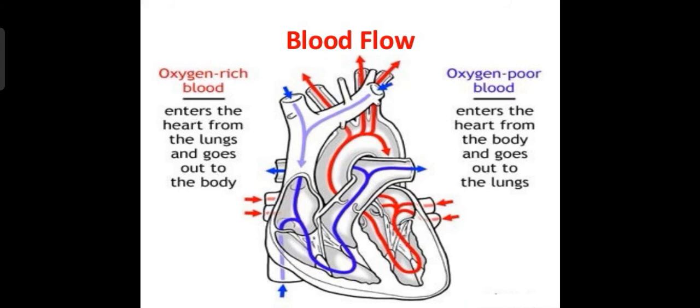Blood flow. In this picture we can see oxygen rich blood enters the heart from the lungs and goes out to the body, and oxygen poor blood enters the heart from the body and goes out to the lungs.